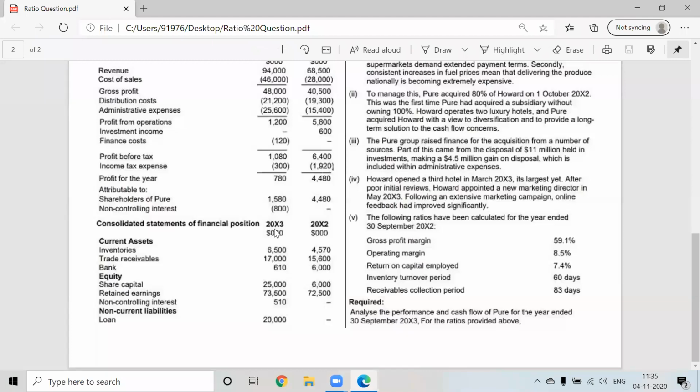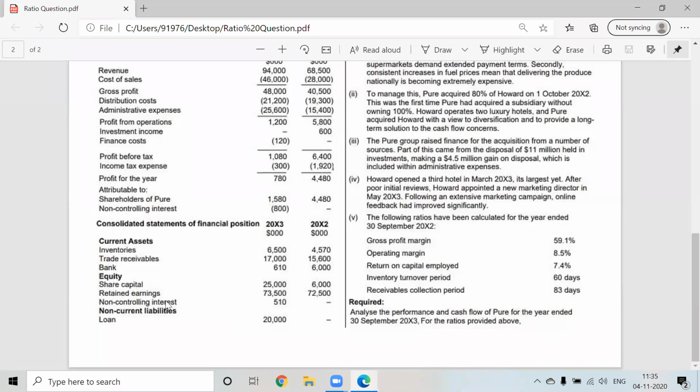Okay, next, share capital 6,000 and 25,000. What does this mean? They issued a lot of new shares. We have issued a lot of new shares. Correct. So we have to see how these shares are issued.